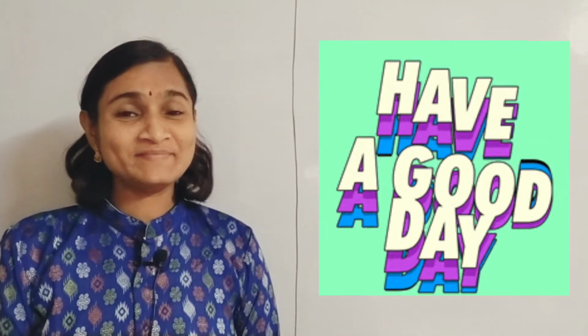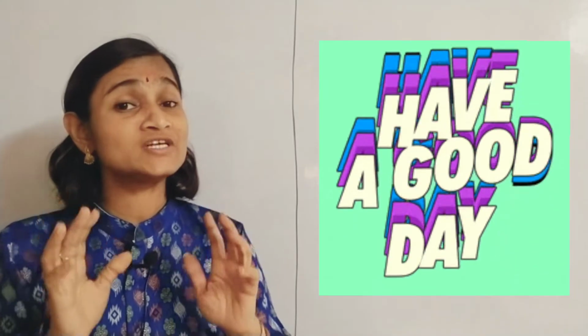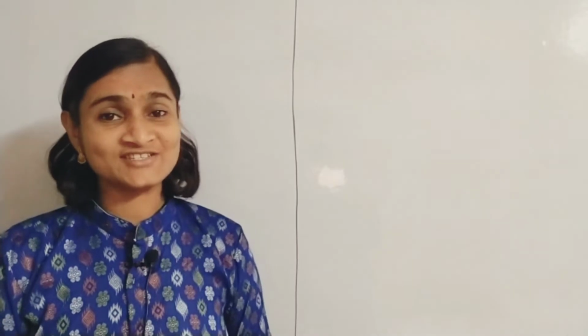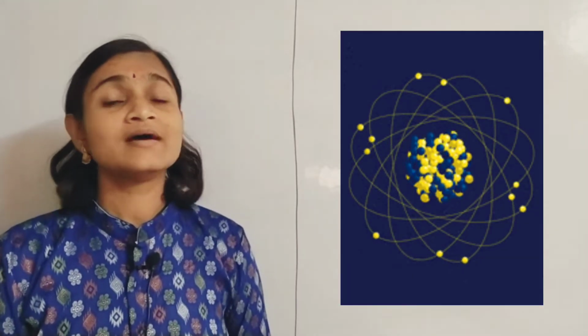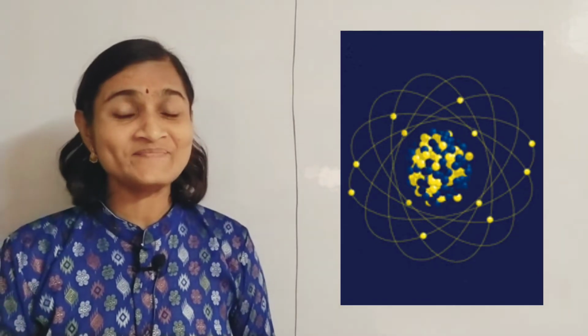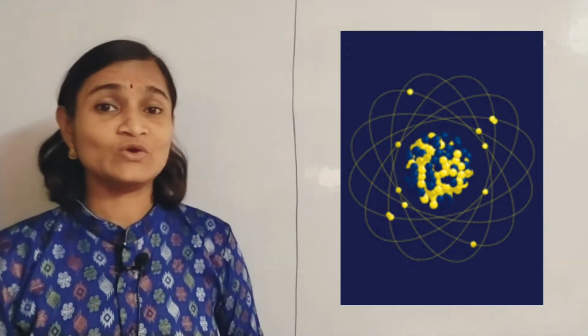Today we are going to learn about formation of ions. This is one of the important concepts from the language of chemistry. This will be a very useful topic even for children of class 9 of CBSE as well as ICSE, and at the same time children of class 10 and 11 also.